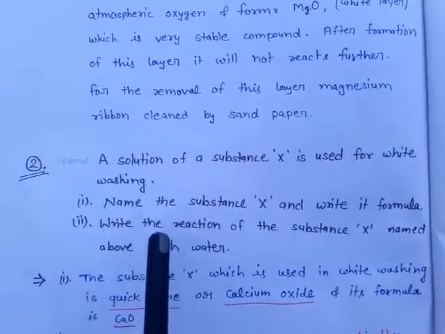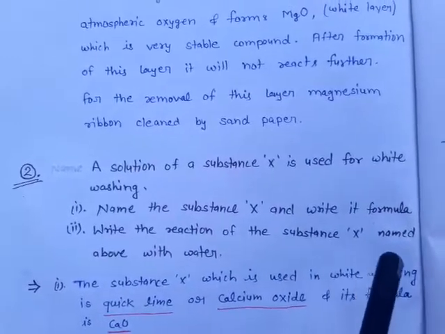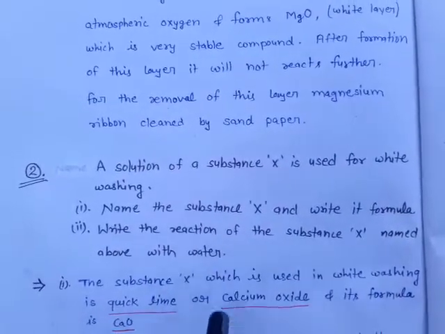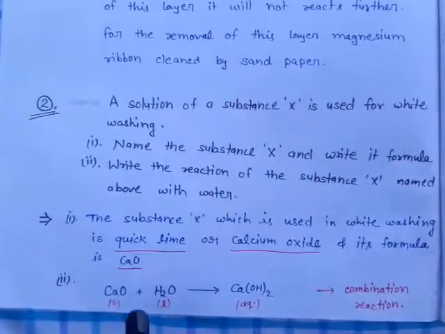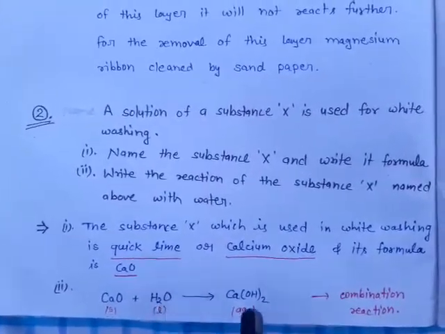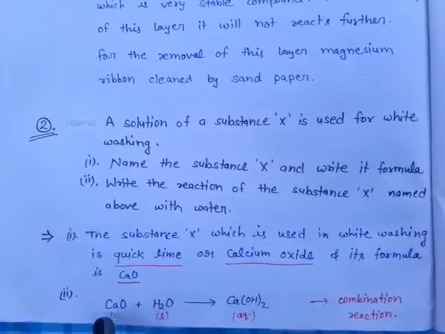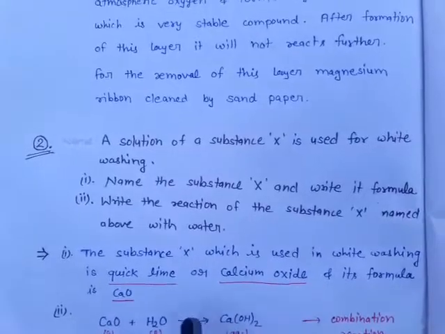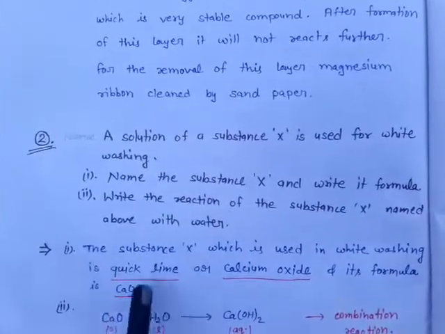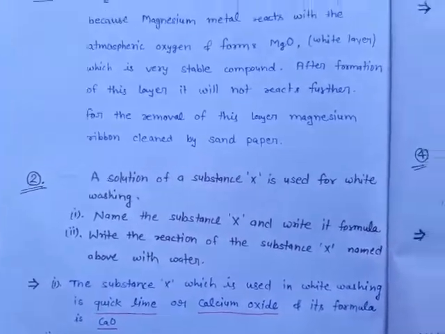Now the second part is to write the reaction of the substance X named above with water. Now CaO, calcium oxide, reacts with water. What will be formed? Calcium oxide plus water forms calcium hydroxide, and this is a combination reaction. Now, one important note for this type of question.